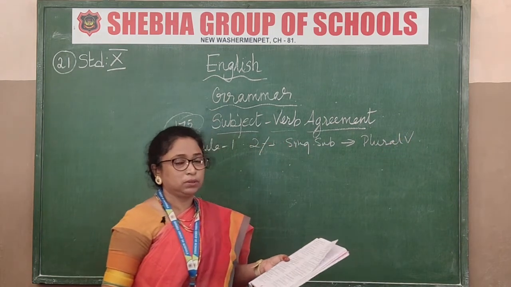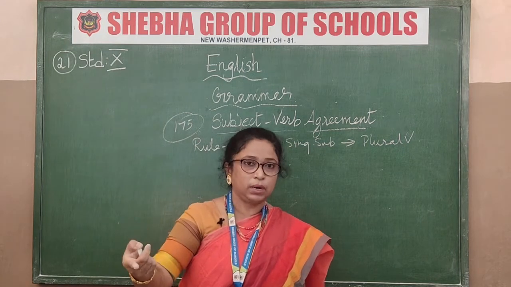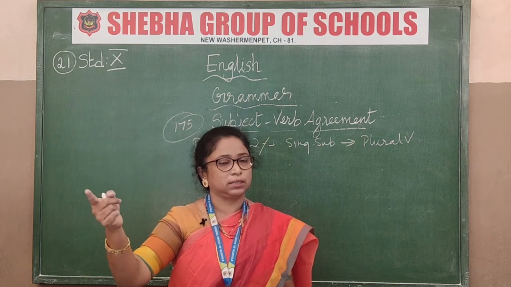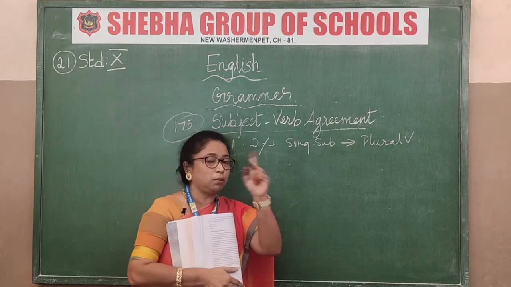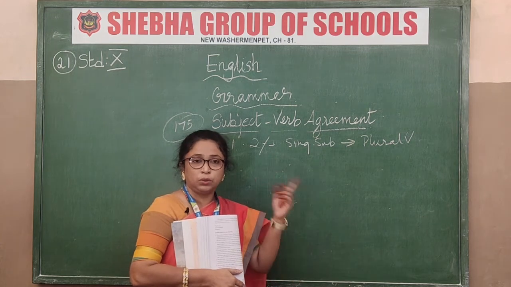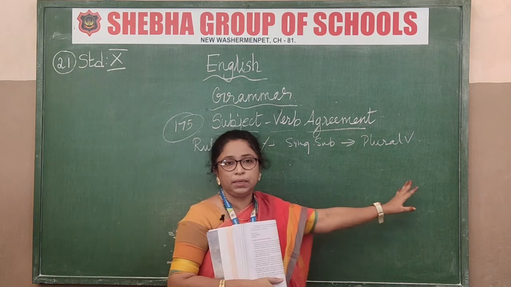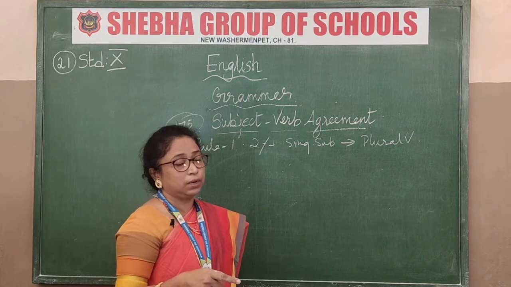Just now I told you: they work, she works. So two or more singular subjects means it is plural. Plural means the verb will be as we use it for the plural.